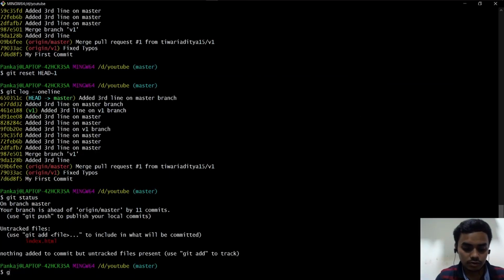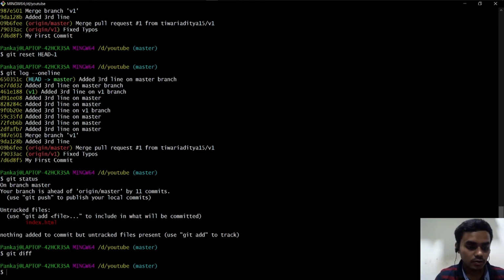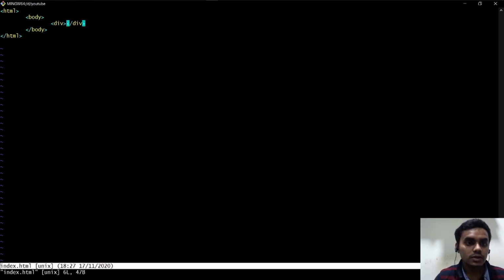If I check git diff right now, there is nothing. But again I go into vim index and consider I add a p tag here. Okay, cute.